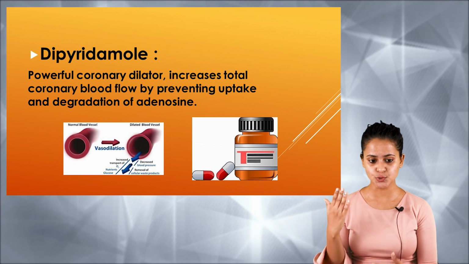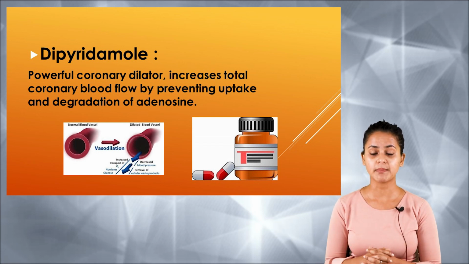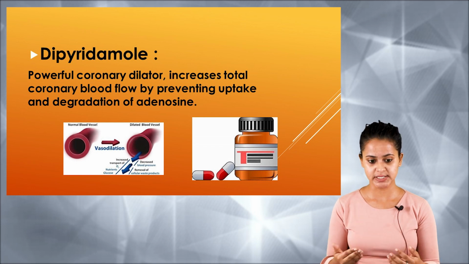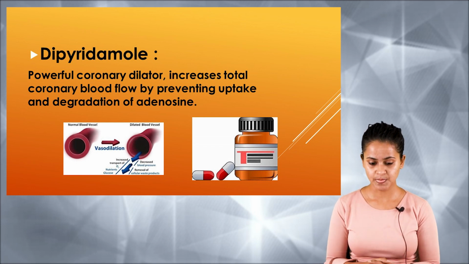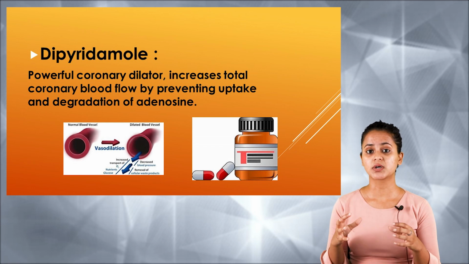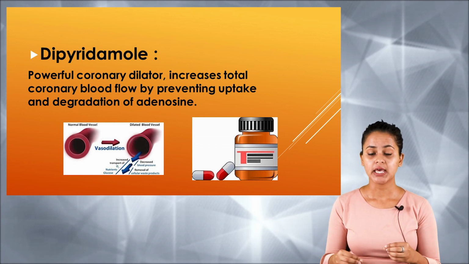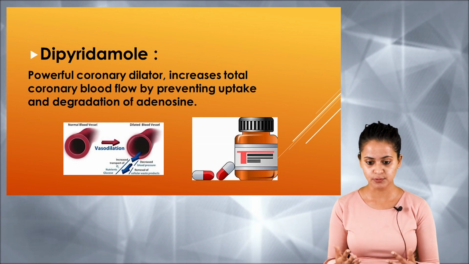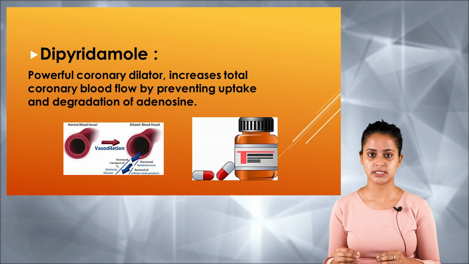So it increases the total coronary blood flow by preventing the uptake and degradation of adenosine, which is a local mediator, which is generally involved in the autoregulation of coronary flow in response to ischemia.